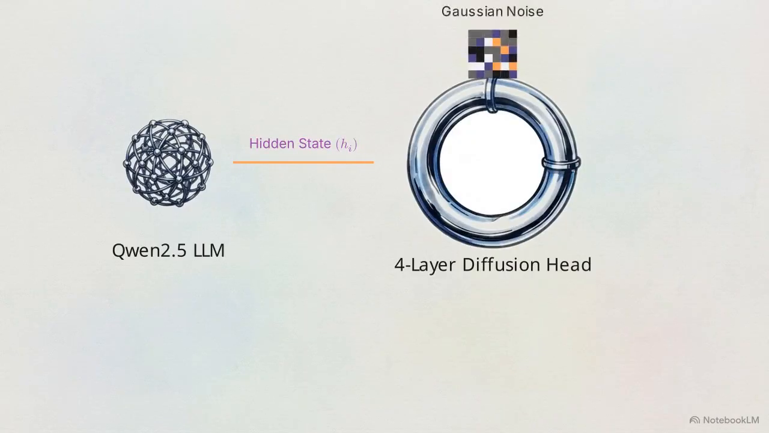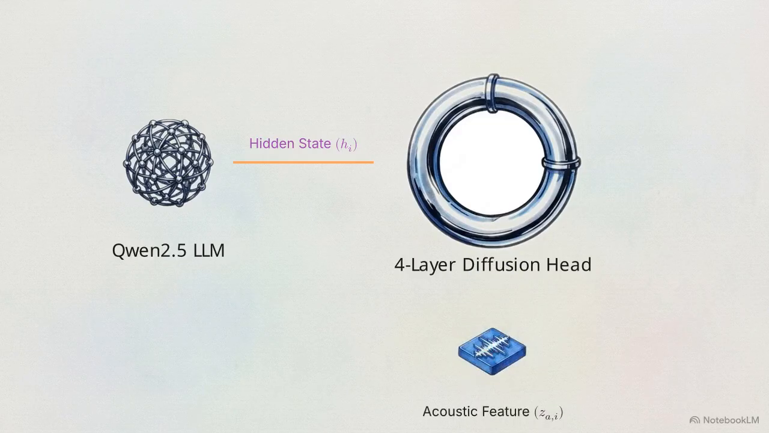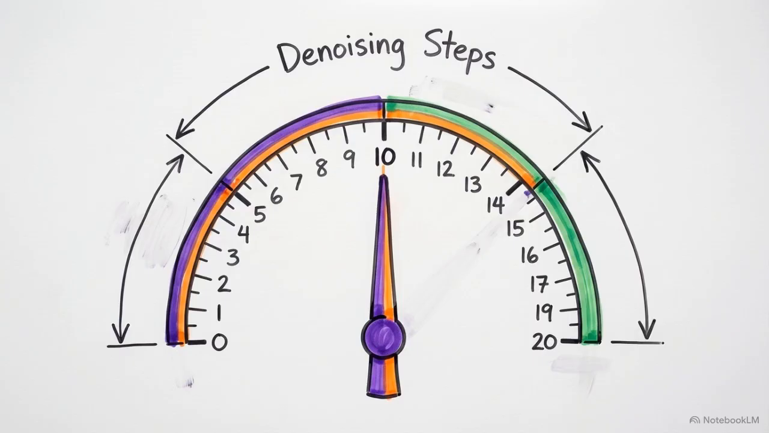During inference, the diffusion head takes a block of random Gaussian noise and refines it through an iterative loop, gradually removing the noise to reveal a clean, smooth acoustic feature. The hidden state provided by the LLM acts as the blueprint, telling the diffusion head exactly how to shape that static into the correct sound. This generation process requires only 10 denoising steps, utilizing an efficient solver and classifier-free guidance to maintain high processing speeds.